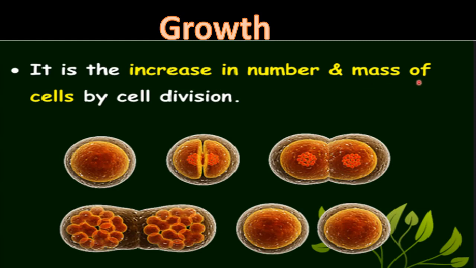And also the increase in mass of the cell. Before the division, a cell needs to increase its mass, right? So there will be an increase in mass also. So increase in number and mass of the cells is called growth, right?